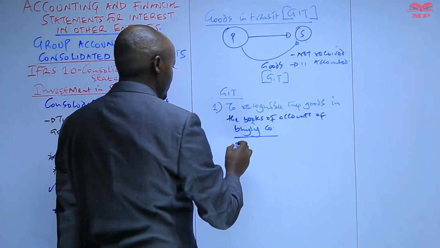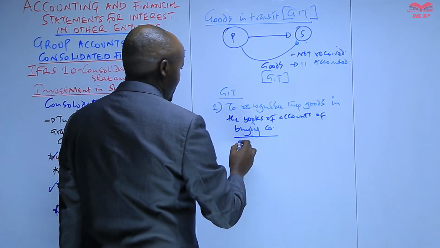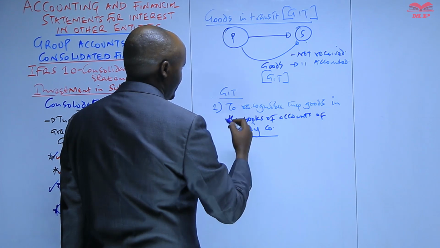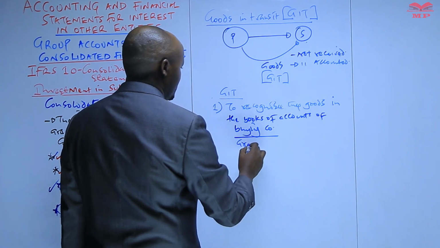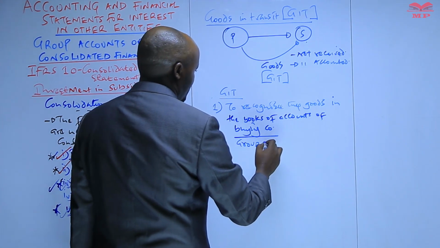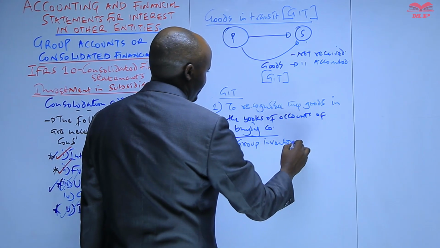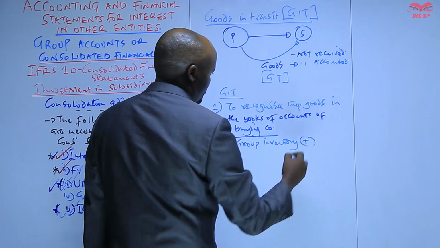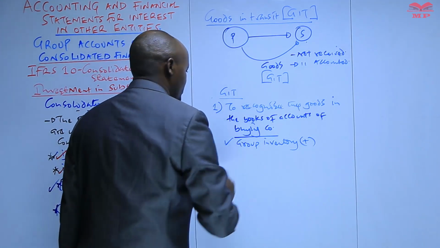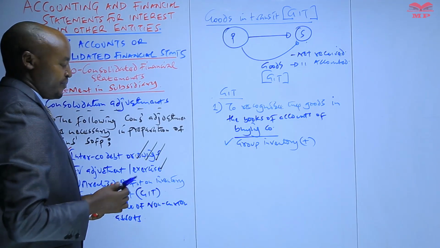How do you recognize them? One, you recognize them by debiting the inventory of that company, or in other terms, we debit those particular goods in the group inventory. In other terms, the goods in transit should be added to the group inventory.